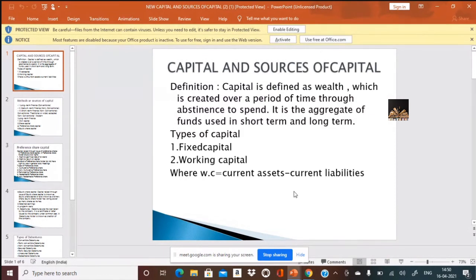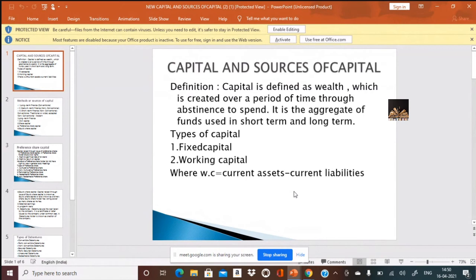Therefore, short-term capital requirements and long-term capital requirements are used as the fund known as capital. Types of capital are further classified into fixed capital and working capital.